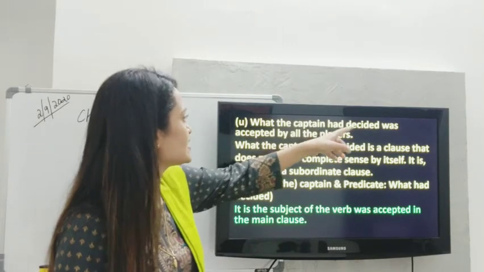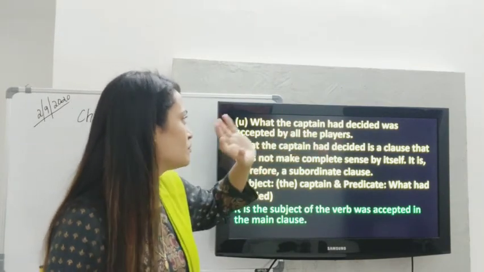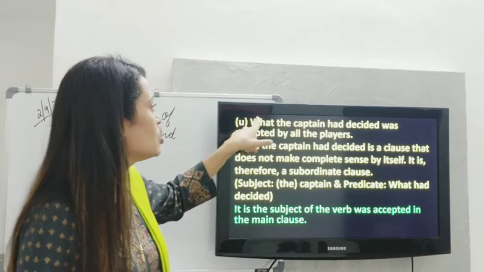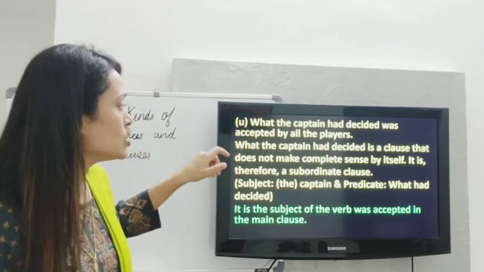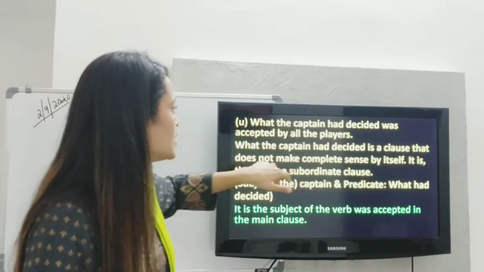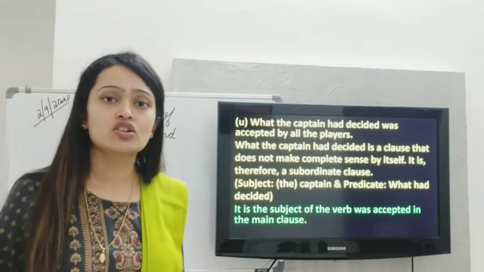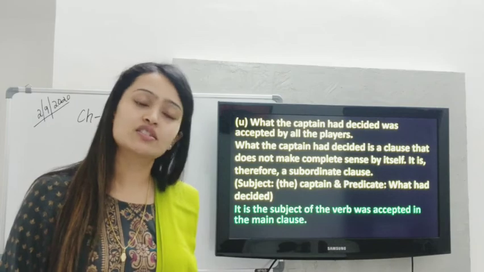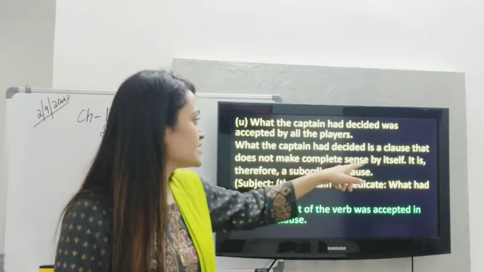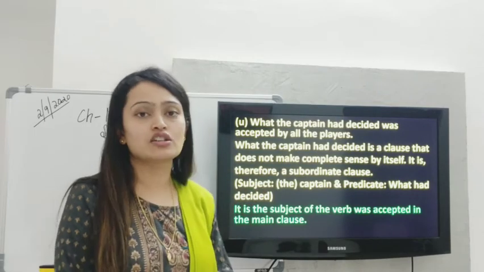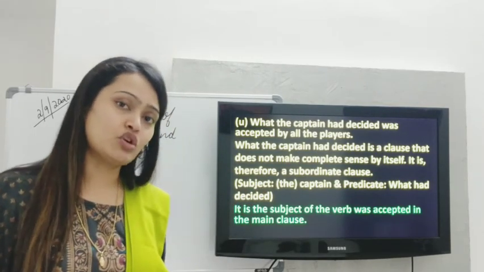What the captain had decided was accepted by all players. So over here, what the captain had decided is a clause. Now this clause is not making complete sense. What the captain had decided, something is still incomplete, right? It is therefore a subordinate clause.